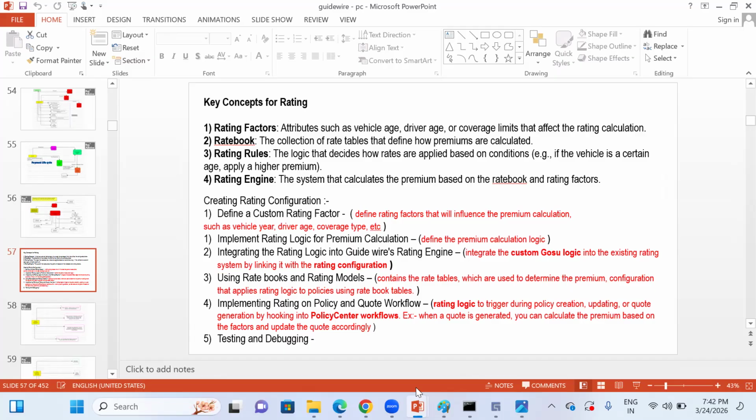Rating rules. These are the ones where logic will be applied, which decides how the rates are applied, based on the conditions.